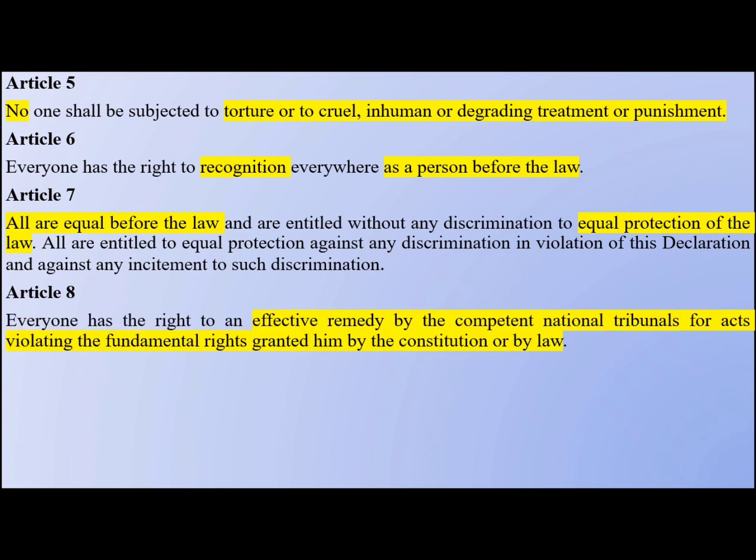Then Article 8 says everyone has the right to an effective remedy by the competent national tribunals for acts violating the fundamental rights granted to him by the constitution or by law. So this says that in case your fundamental rights are violated, you can get an effective remedy by going before a competent national tribunal. This is clearly provided in Article 32, which says go to the Supreme Court in case your fundamental rights are violated, and going to a High Court in case your fundamental rights are violated is provided under Article 226.